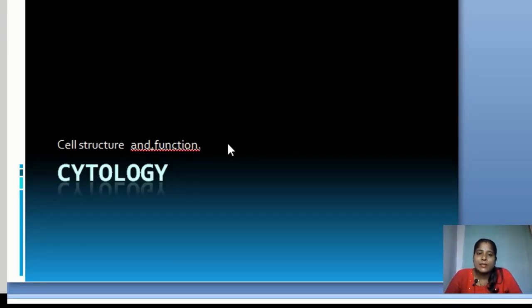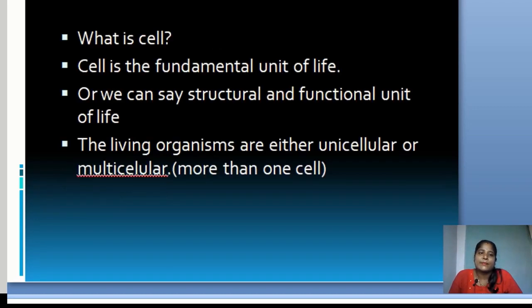Today we will discuss cytology. Cytology means the study of the cell, its structure and its functions. So all of you know what a cell is. The cell is the fundamental unit of life, or we can say the structural and functional unit of life. Fundamental, structural or functional unit means it is the smallest part of the body which can give the structure as well as perform the functions itself.